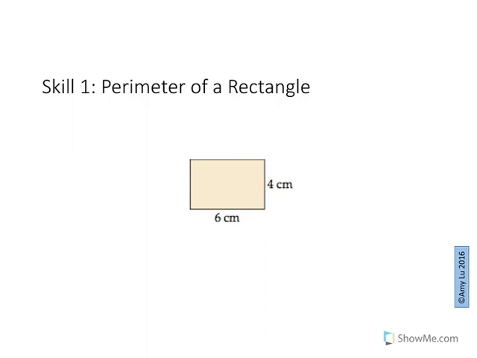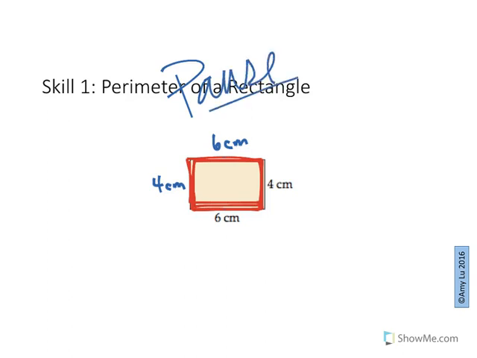So perimeter of a rectangle is, like we said, the space around the shape. So here we have a rectangle. If you know what to do, go ahead and pause the video. Otherwise, keep listening. So we want to find the amount of space around the outside of the shape. Given that this is a rectangle, we have a rule. We know rectangles have two sets of equal sides. The one across from it will always be equal. So now that you have this information, can you pause and find the perimeter of the rectangle?